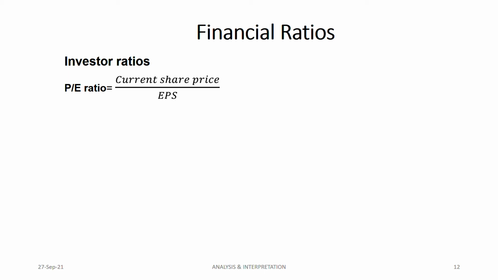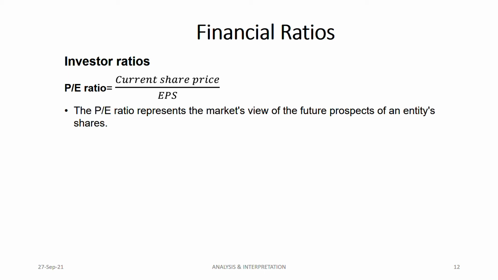Here also, a higher PE ratio is better. So what does PE ratio measure? It represents the market view of the future. A higher PE ratio is a positive sign. It means that in the future, this company is going to make higher returns. It tells about the future of the company, and through this you can predict the future of that company. It's a market view. A high PE ratio suggests that growth is expected.